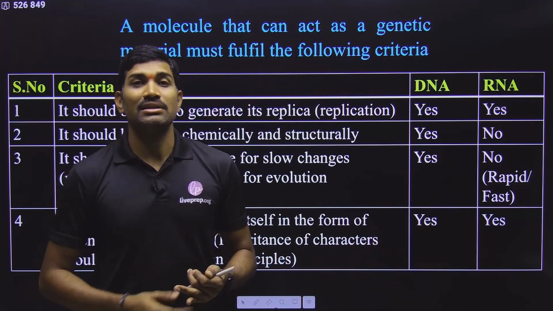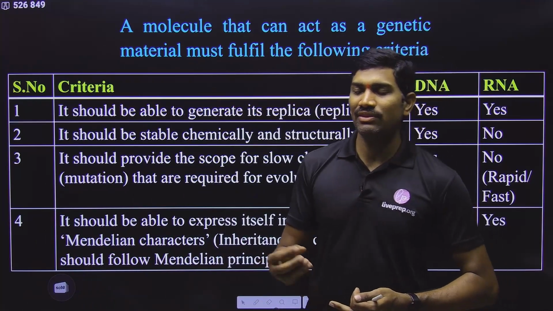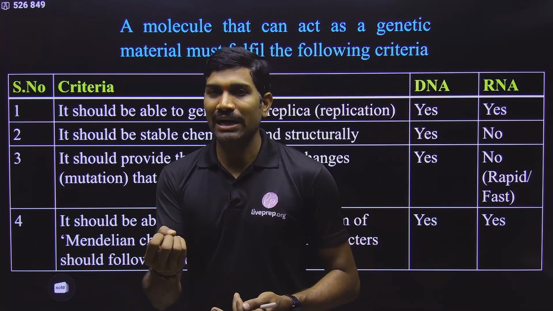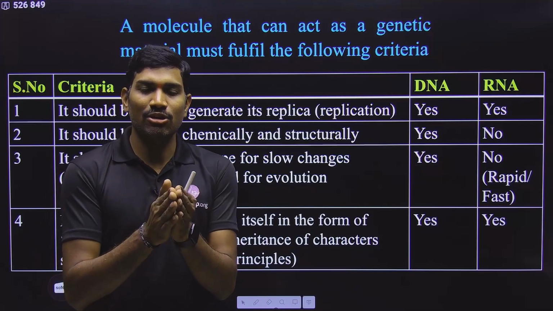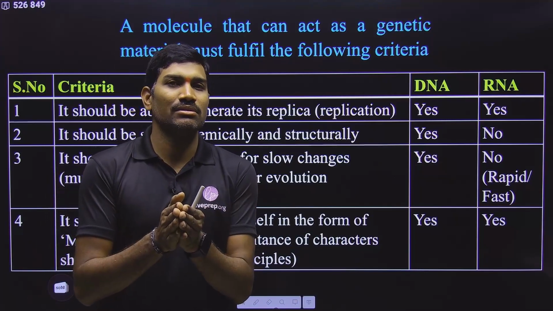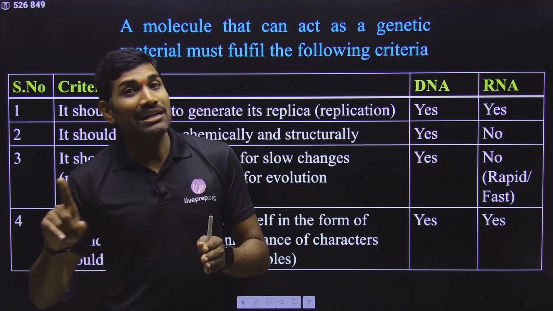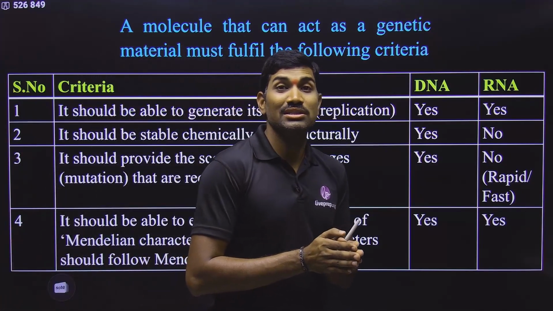Next important point is temperature stability. With respect to the Griffith experiment, Griffith killed the bacterium by exposing it to heat. At that time what happened? The two strands of the double stranded DNA got separated. But upon cooling, they got reattached. The bacterium is dead, but the DNA is again double stranded, so it is still active.